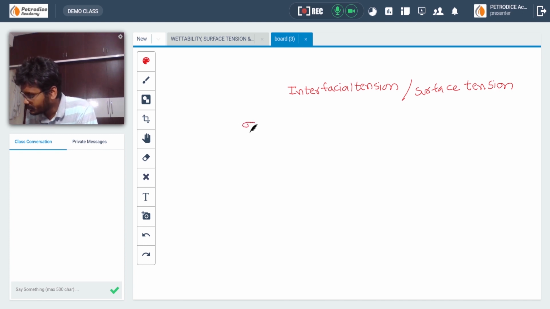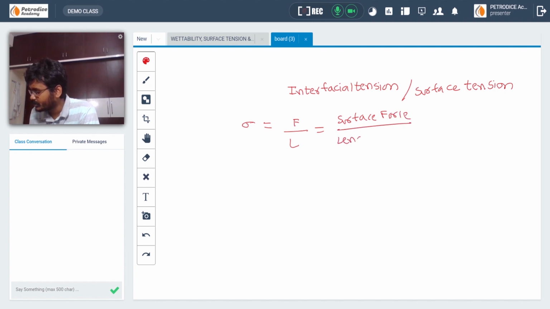Surface tension or interfacial tension sigma is defined as the surface force F divided by the length L along which the force is acting. That is, sigma is equal to F divided by L, the surface force divided by the length along which the force acts.